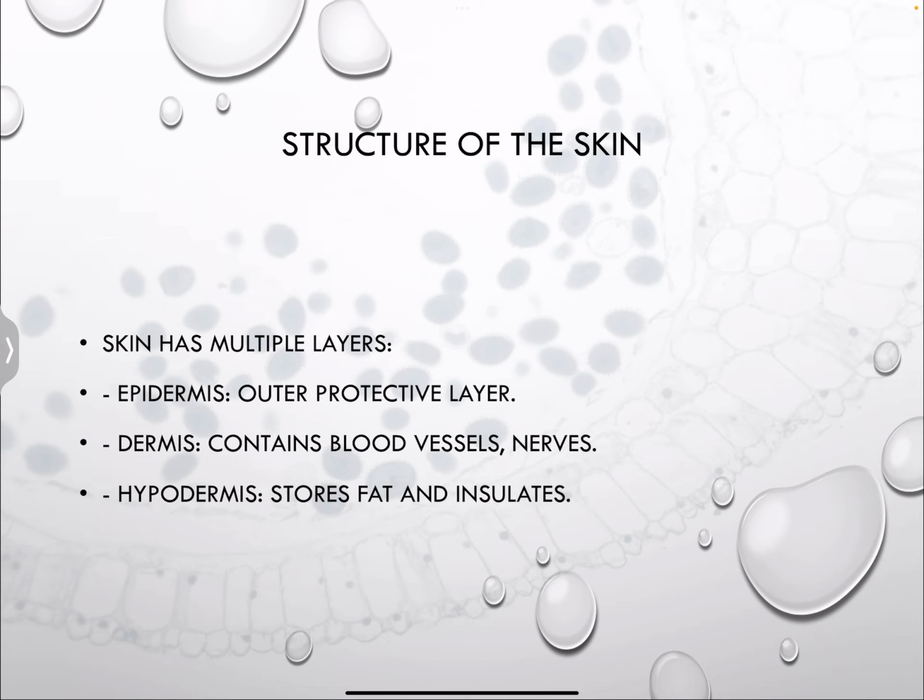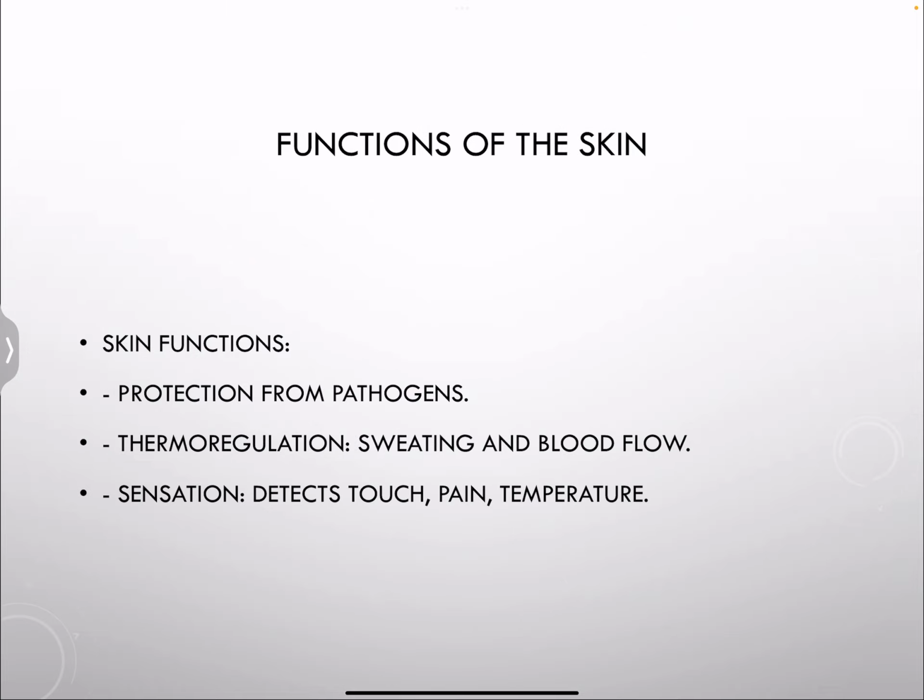Now the other sensory organ that we want to talk about is the structure of the skin. What is the skin? The skin has multiple layers. Of course, it has the epidermis, which is the outermost layer. Then we have the dermis, and then we have the hypodermis. The epidermis is the outer protective layer, while the dermis contains blood vessels and nerves, and the hypodermis stores fat and is there for insulation.